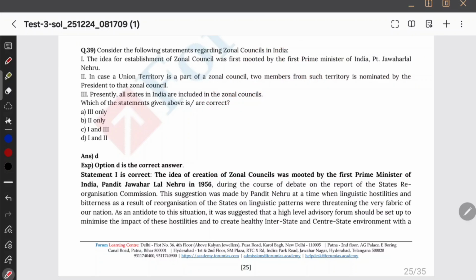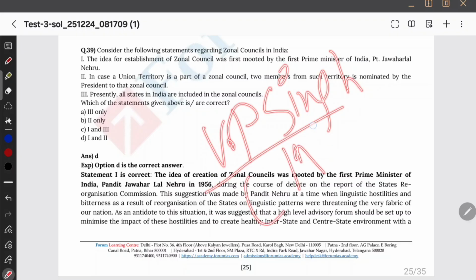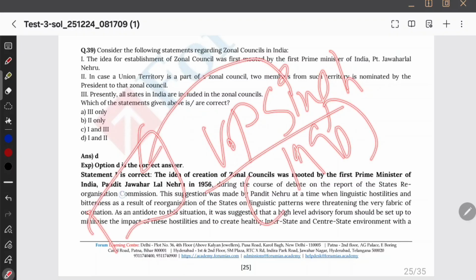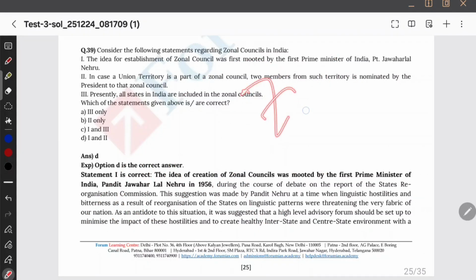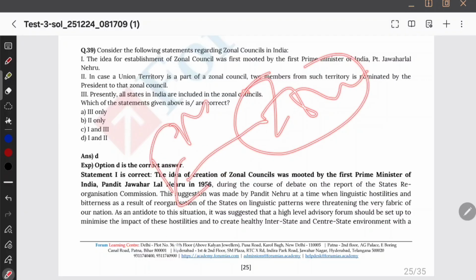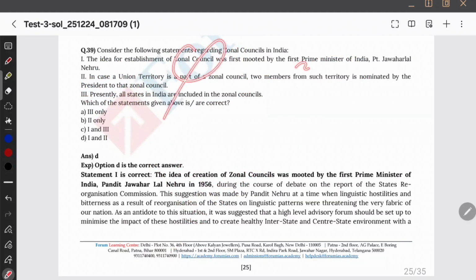So basically, what I can observe is there is a very important VP Singh. In the year 1990 he established this interstate council. And Zonal Council का आइडिया किसका? प्राइम मिनिस्टर नेहरू का है. वैसे इंटरस्टेट काउंसिल का आइडिया वीपी सिंह का नहीं है, but there is the Sarkaria Commission which initially recommended interstate council. After that VP Singh government set up that interstate council. The Zonal Council का आइडिया तो प्राइम मिनिस्टर नेहरू का ही है, so नेहरू को हम क्रेडिट देंगे.